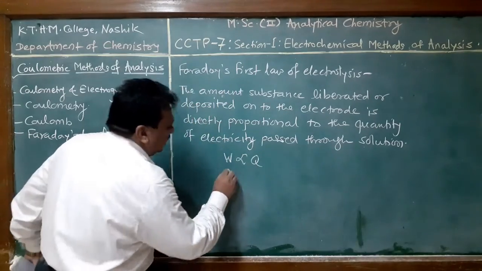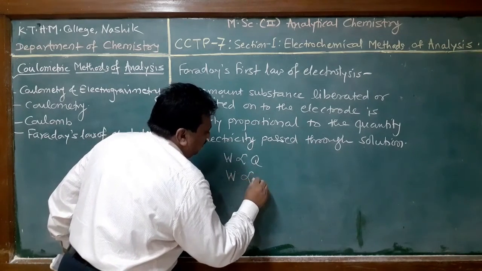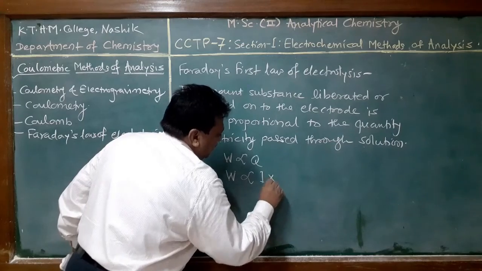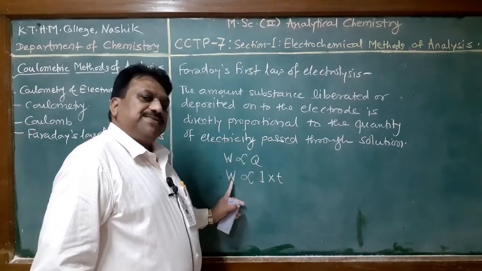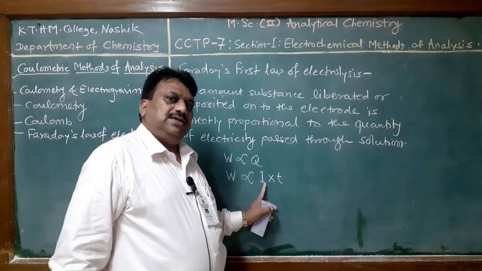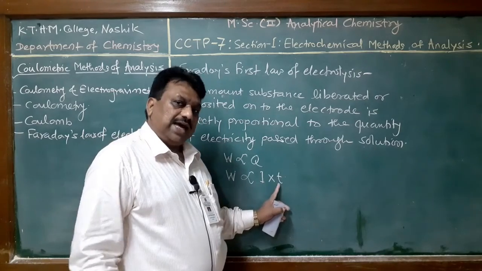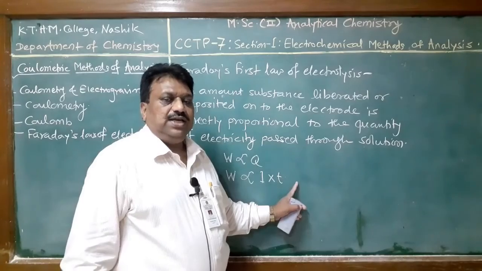We know that quantity of electricity is measured as the product of current strength and time. That is, the amount of substance liberated is directly proportional to the product of current and time, meaning how much time the current is passed through the electrolyte solution.